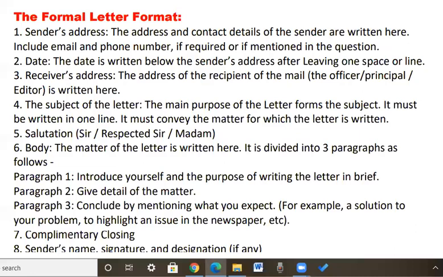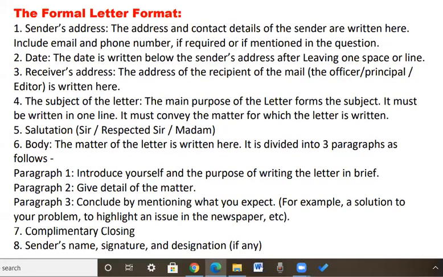This is the format of a formal letter. Now write down the format of a formal letter here.